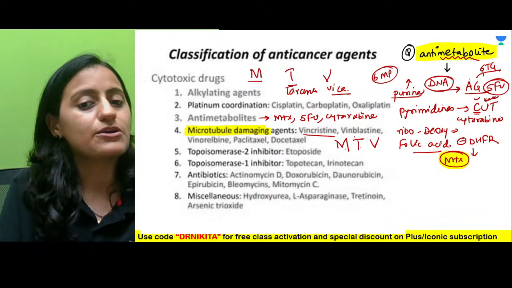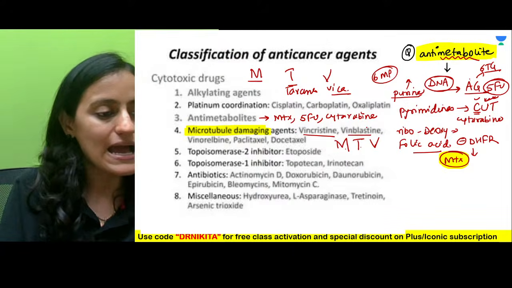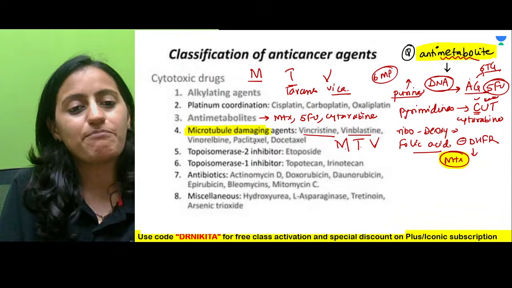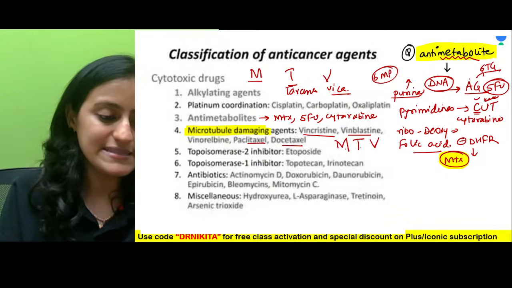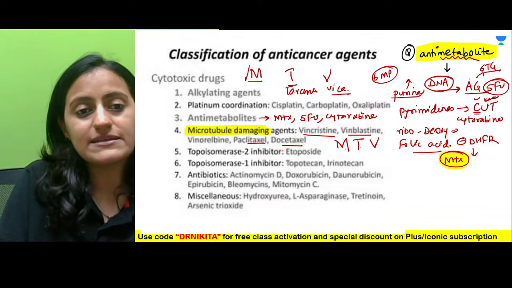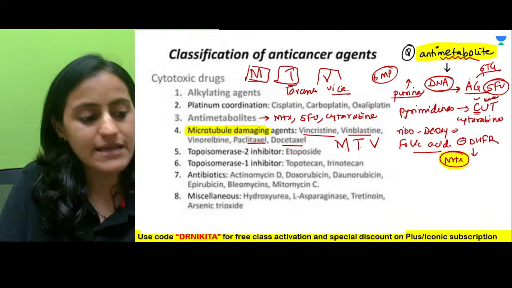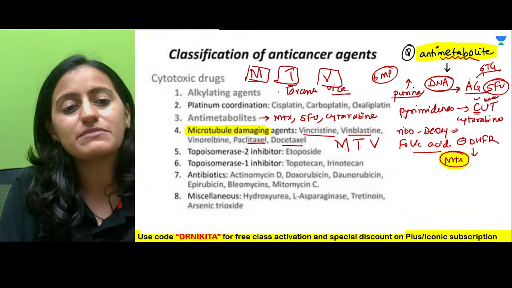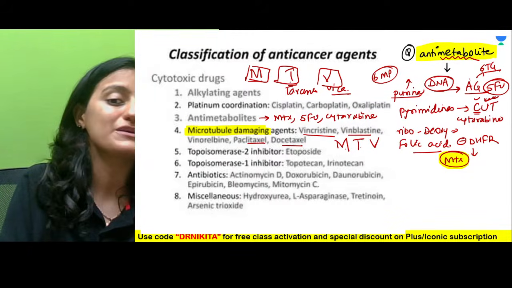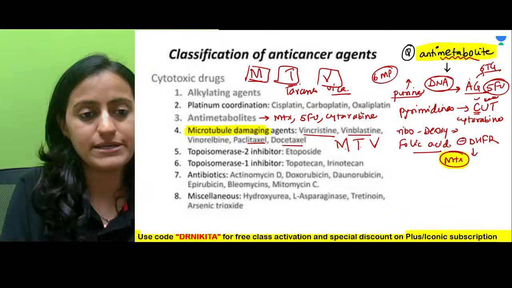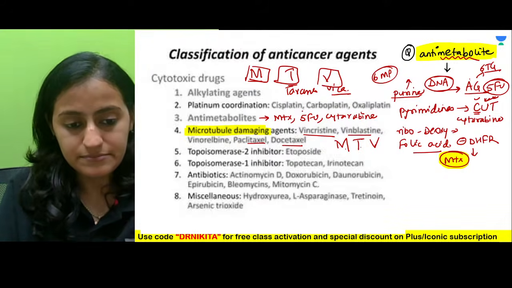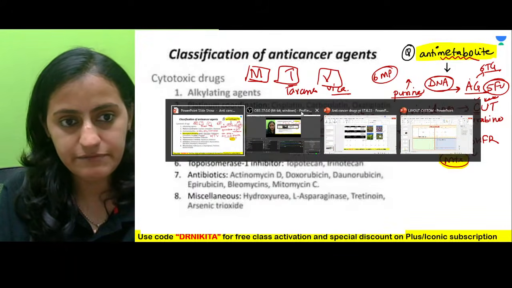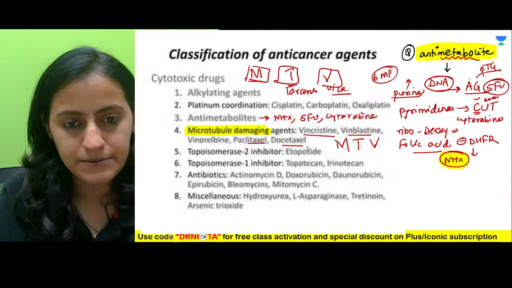So vinca alkaloids, it includes vincristine and vinblastine. You have paclitaxel, docetaxel, that is taxanes. Now, so that is, remember, it is MTV. Okay, it is MTV. Now, what is the difference in between the two? Okay, what's the difference in between taxanes and vinca alkaloids? So remember that, just give me a minute.